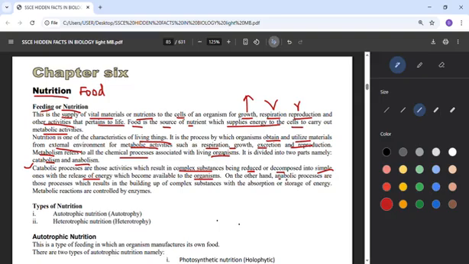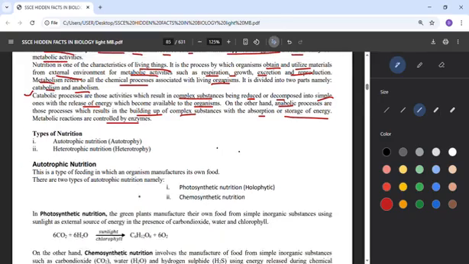On the other hand, anabolism or the anabolic process has to do with building up of complex substances, with the absorption of energy. That means the energy that was released during catabolism will be absorbed here. The breaking down that took place in catabolism will now be built up in anabolism. Energy that was released in catabolism will be absorbed in anabolism. So metabolic reactions are controlled by enzymes. That means for building up and breaking down to take place, enzymes must be involved.